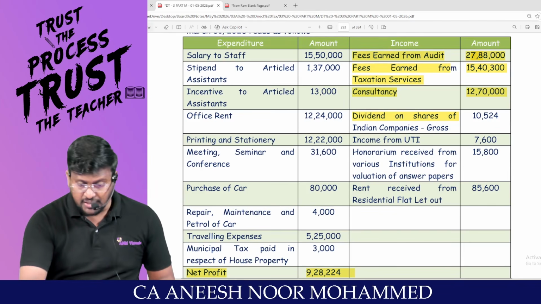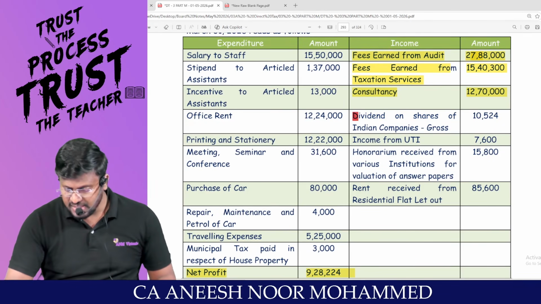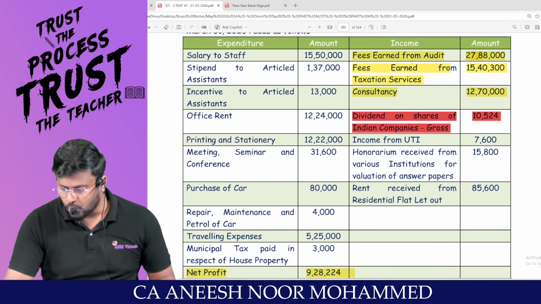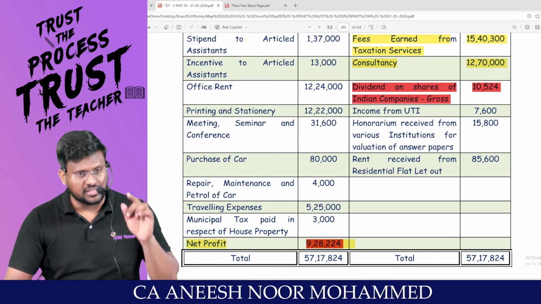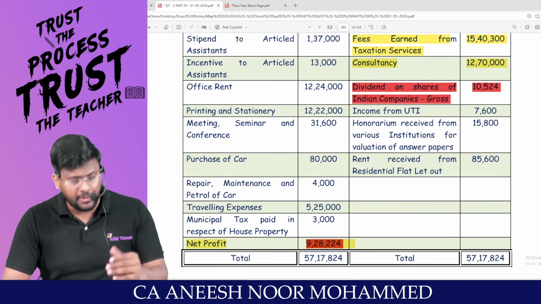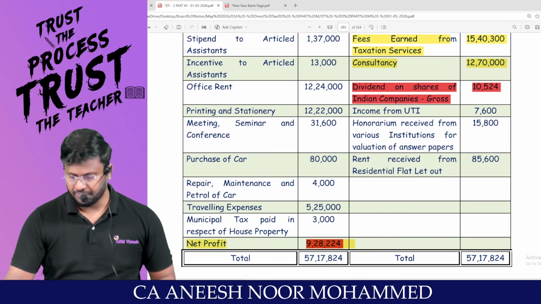Dividend on shares of Indian company. This should be taxable under the head IFOS. Since it has been credited to P&L account, net profit would have been increased. It should not be increased. It should be removed from PGBP and should be included in IFOS simultaneously.